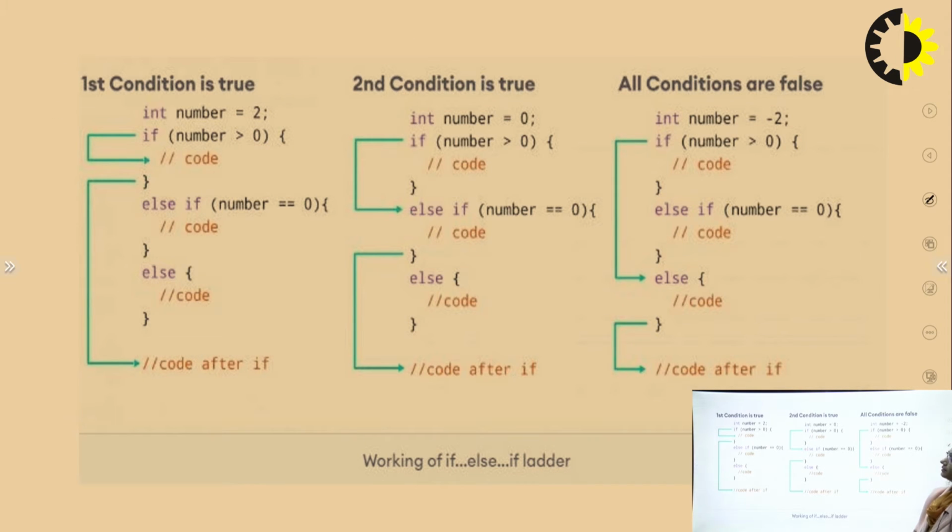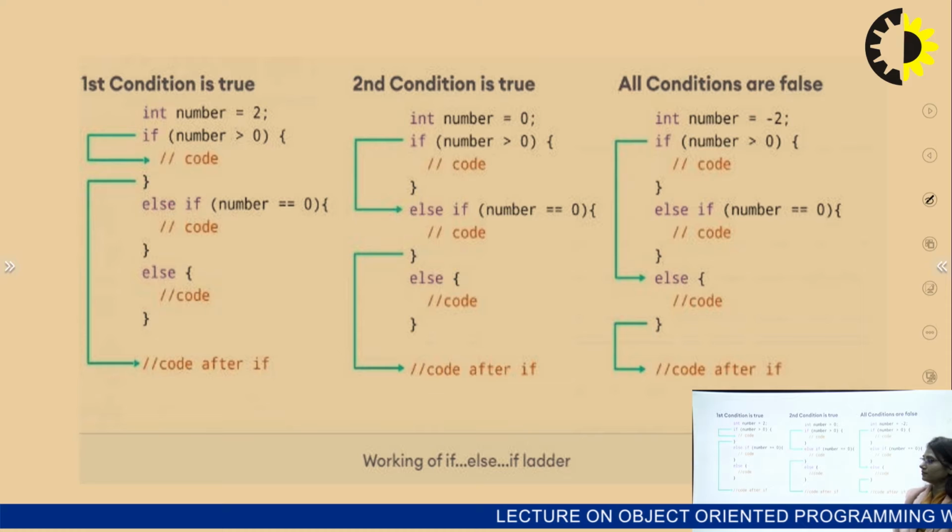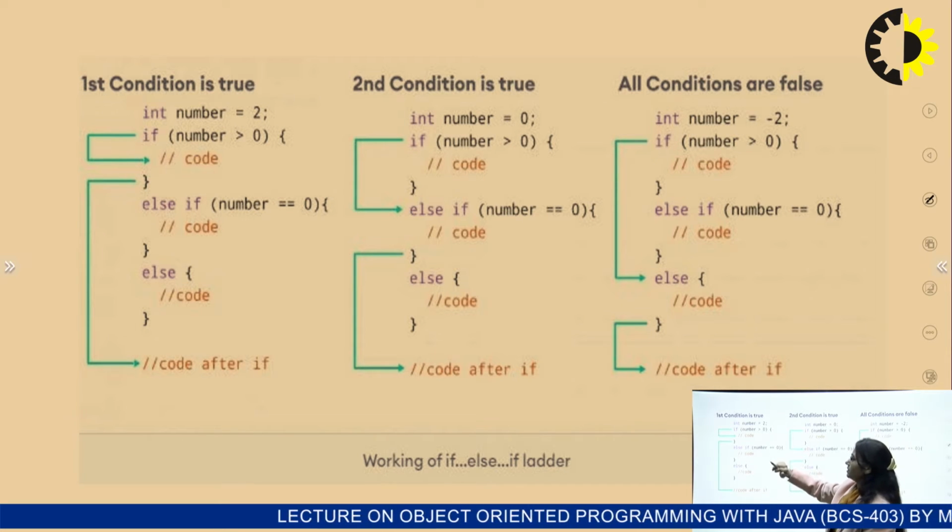So discussing the conditions in the program, three conditions are described here. Suppose they have taken an integer number, 2, and are checking it with an if else if ladder, where they have taken three conditions: if the number is greater than 0, if the number is equal to 0, and the third one, if the number is less than 0.